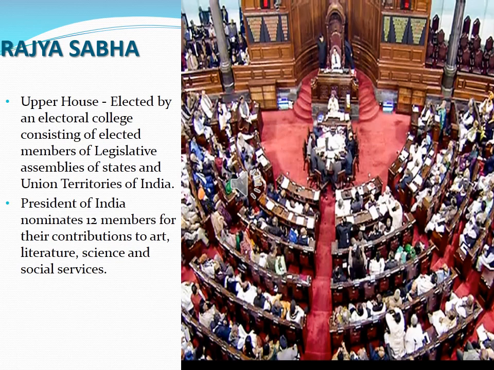So what does electoral college mean? It is nothing but a group of people who are chosen to represent the members of a political party, etc., in the election of a leader. So the Rajya Sabha members were elected by the members of the state assemblies and the union territories.